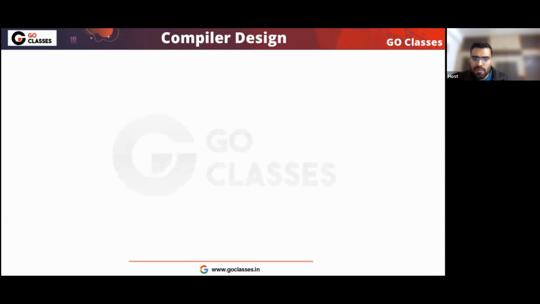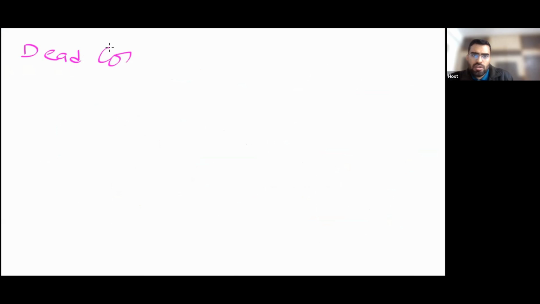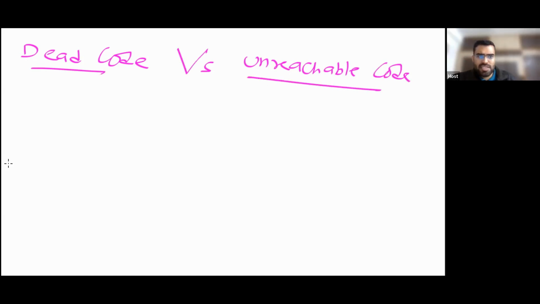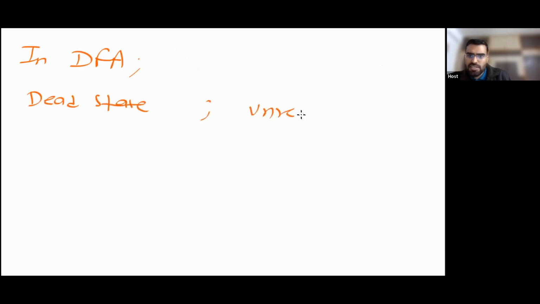Now can anyone tell me what is the difference between unreachable code and dead code? Is there any difference between dead code and unreachable code? No, these are not the same. Remember your TOC. In a DFA, is there any difference between an unreachable state and a dead state?